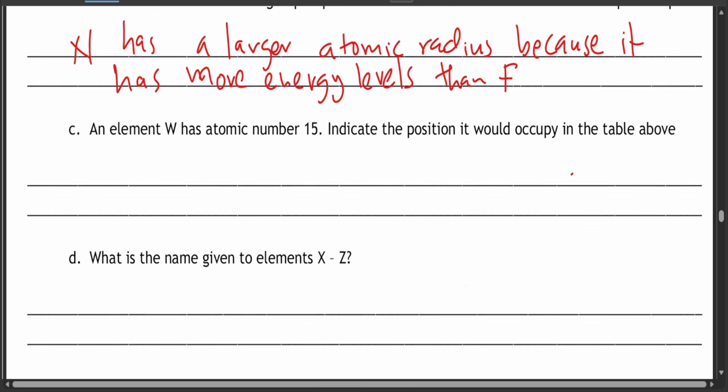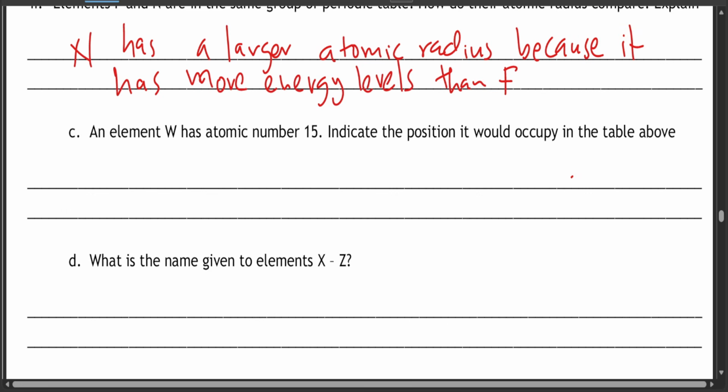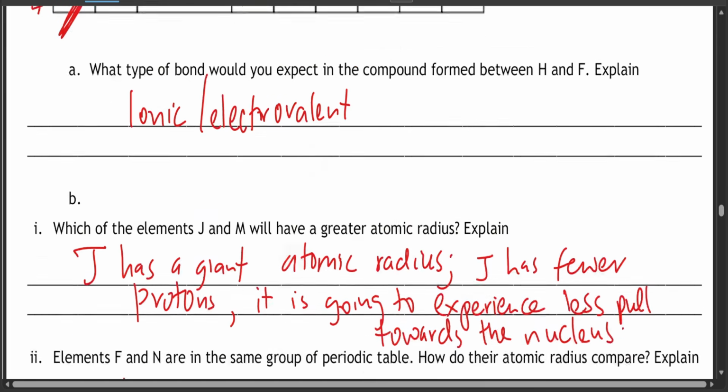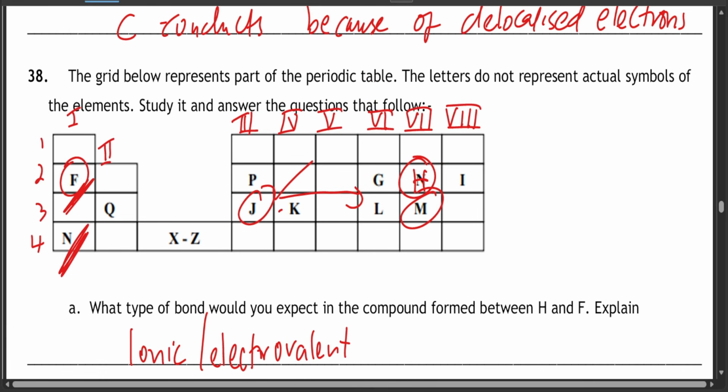An element W has atomic number 15. Indicate the position it will occupy in the table above. Atomic number 15, so it's going to be 15 electrons, and therefore it's going to be 2,8,5. So group 5, period 3. Right, group 5, which is here, period 3, period 1, 2, and 3.